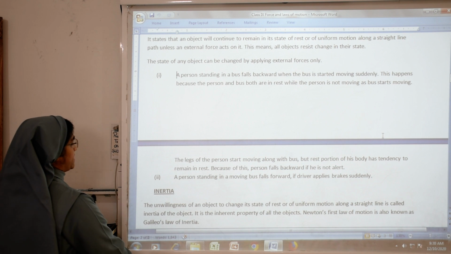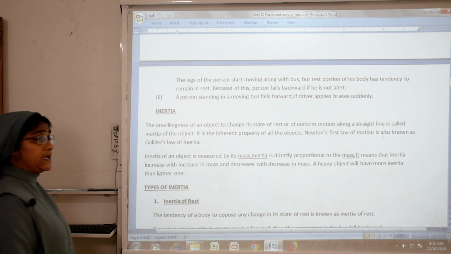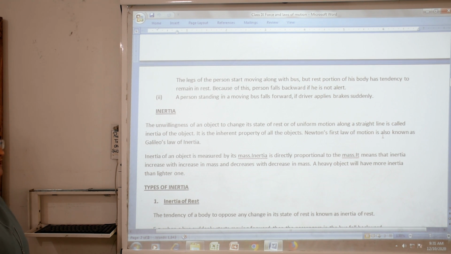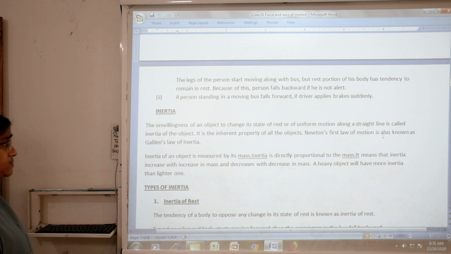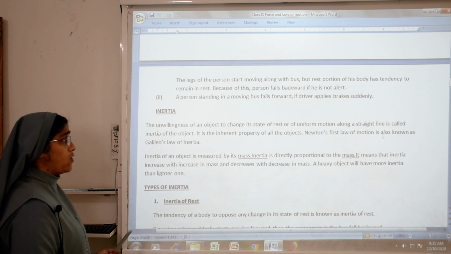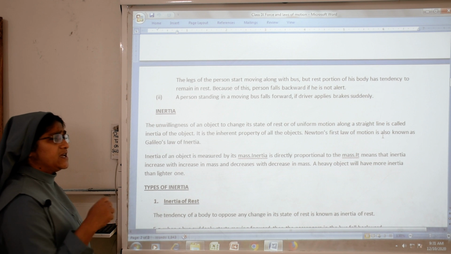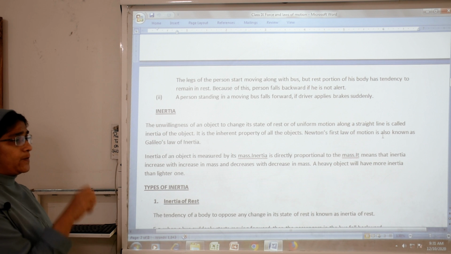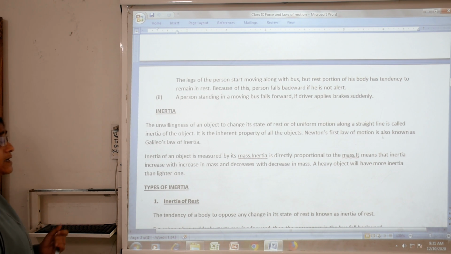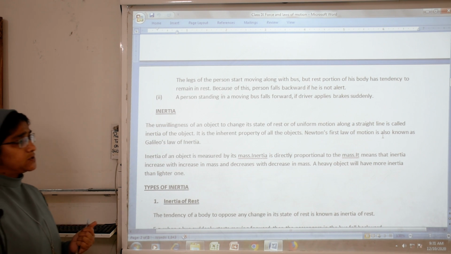Now we want to study the first law of motion. To understand it, we have to know about inertia. So what is inertia? Inertia means the unwillingness of an object to change its state of rest or of uniform motion along a straight line. Inertia is an inherent property of all objects. Newton's first law of motion is also known as Galileo's law of inertia.